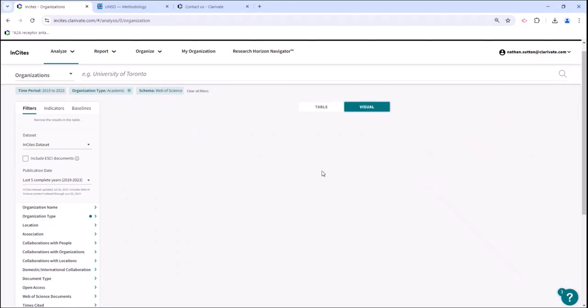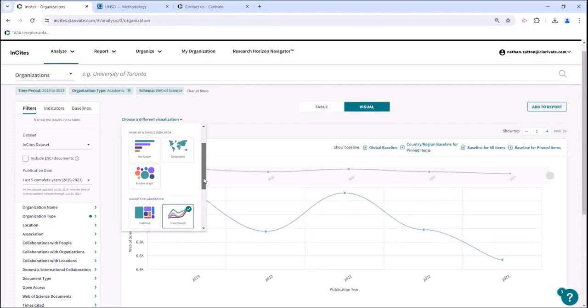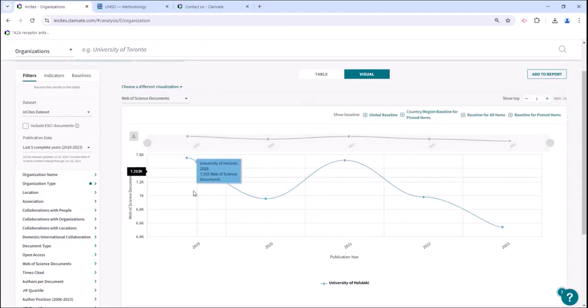We offer a variety of graphs here. I'm choosing to do trend graph, and then I can choose what metric I'm looking at. So for this example, I'm just doing Web of Science documents. So it will have 2019 to 2023 each year as my little trend graph there.